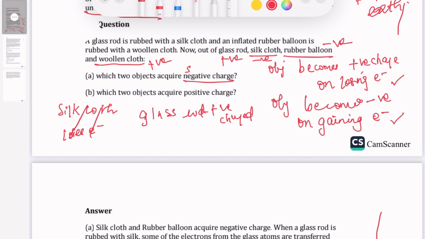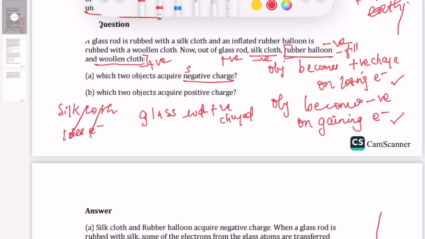All this is because of the convention, but in general the object which loses electrons will become positively charged, and the object which gains electrons will become negatively charged. The woolen cloth rubbed with a rubber balloon follows the rule.